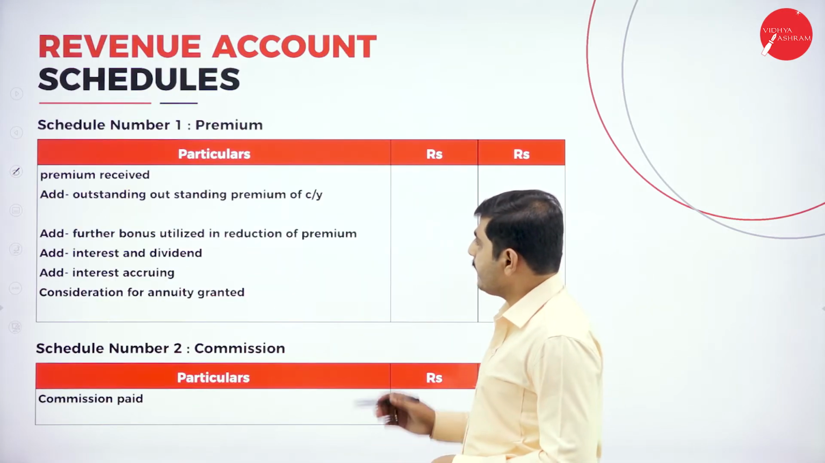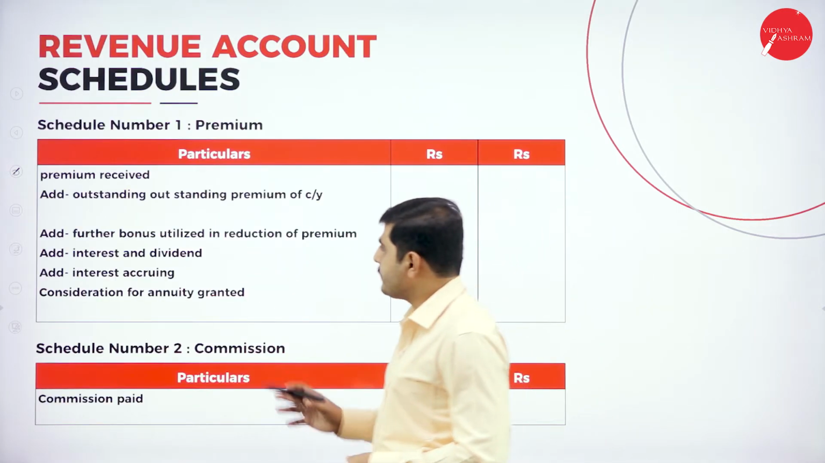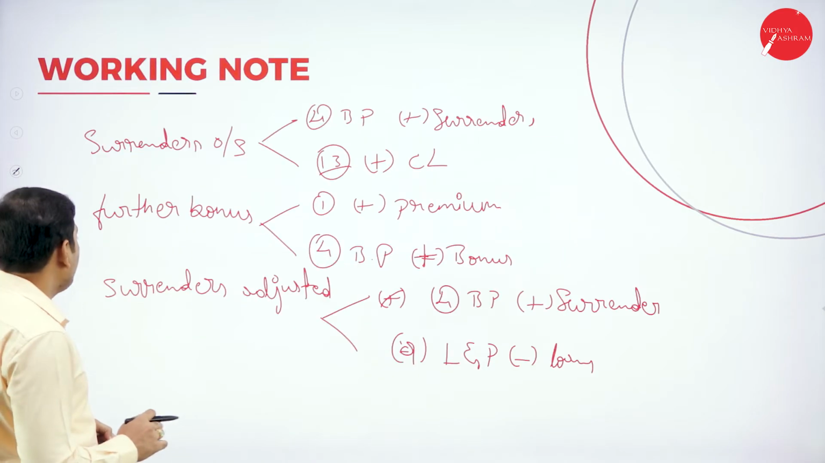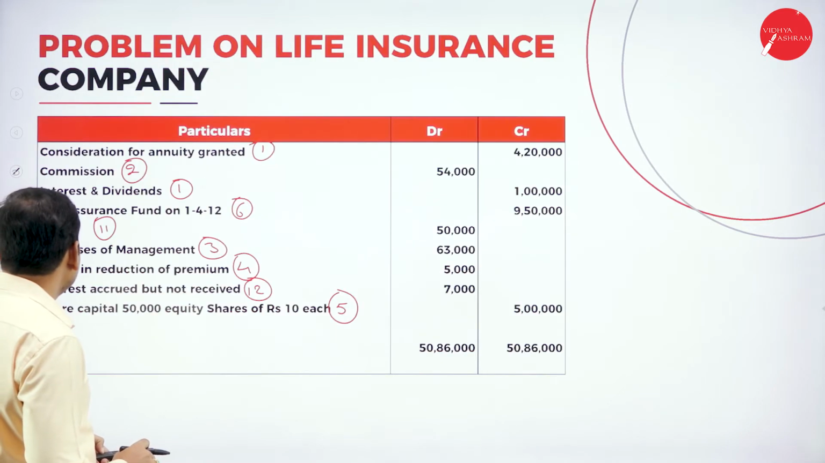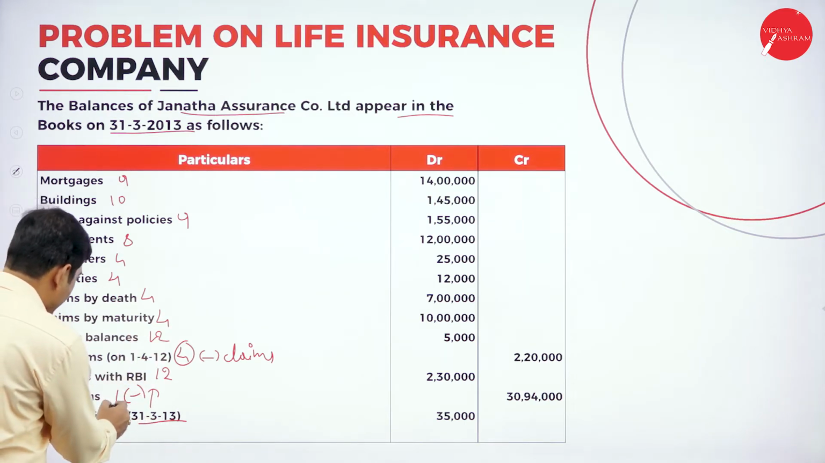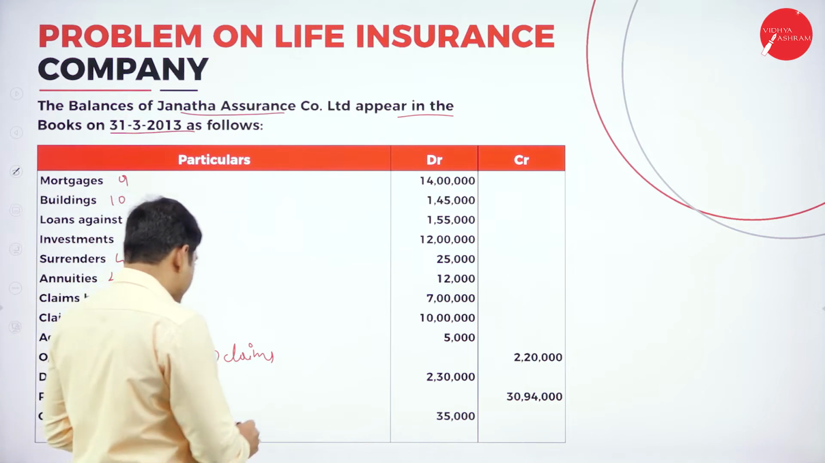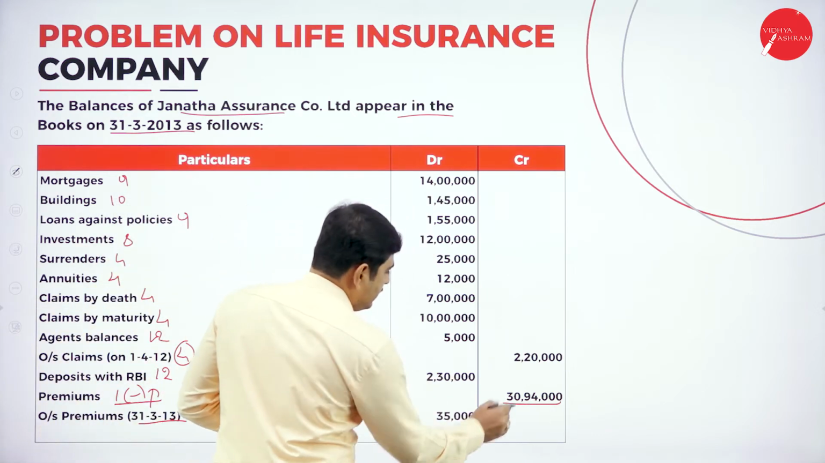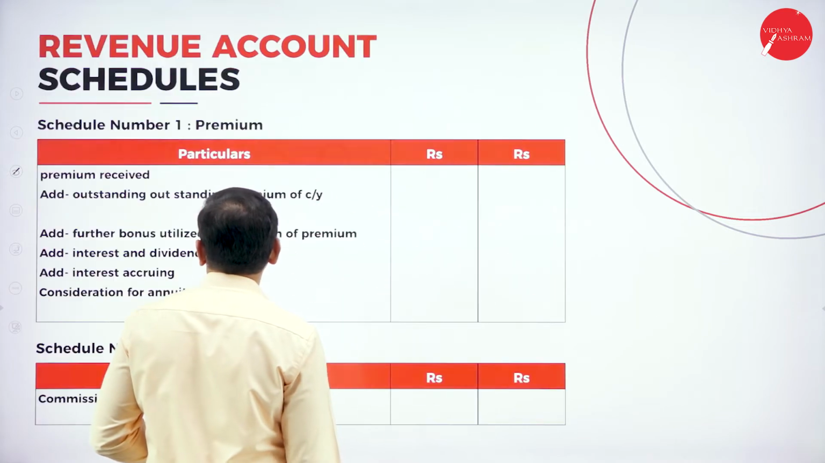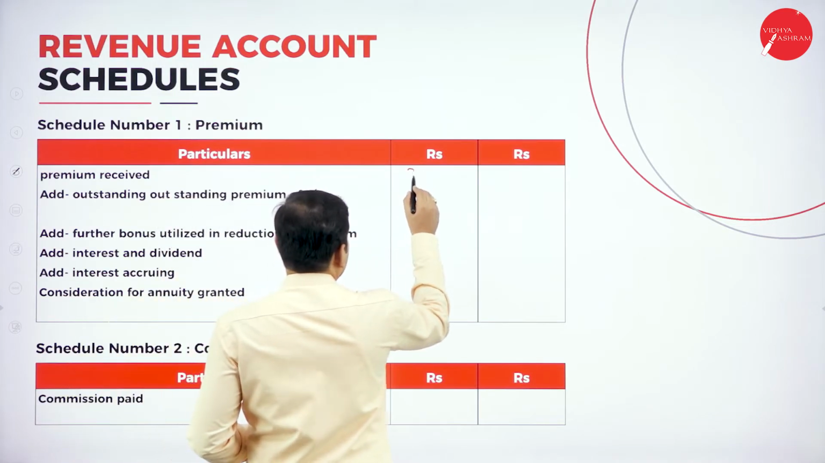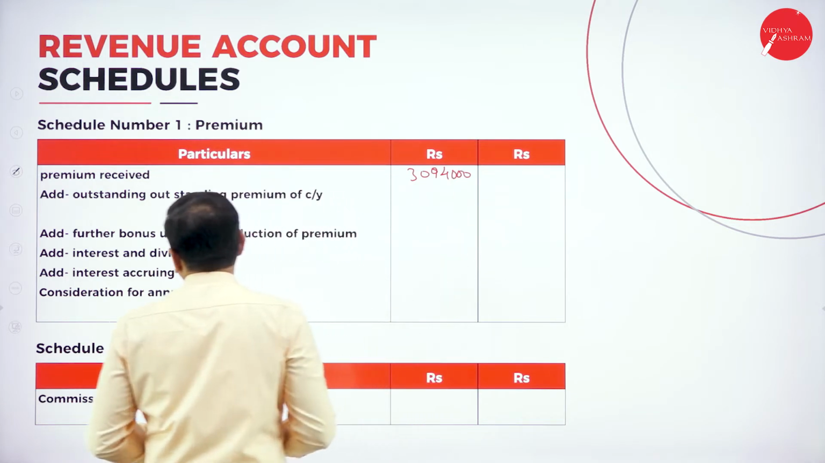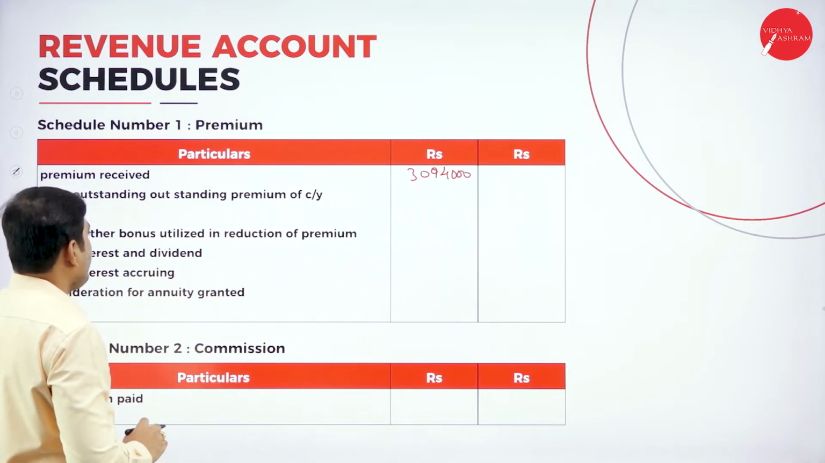Now, let's go to the problem. So, what is the first one? Schedule number 1, premium. First we have to look for the premium amount. Where is the premium? Schedule number 1, premium we have written. See, schedule number 1, premium. So premium is 30,94,000. Next one, add outstanding premium of current year.